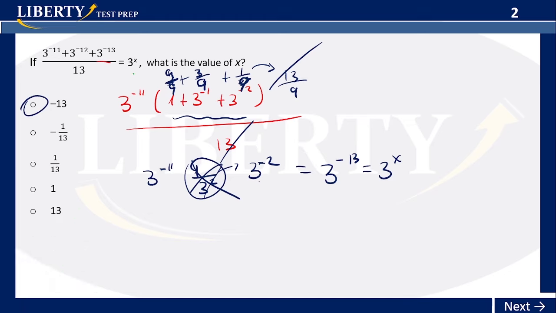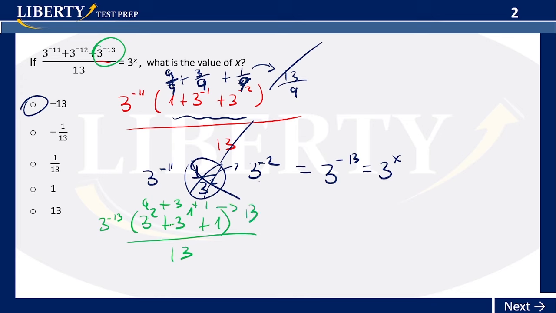Let me change to green. This guy here, that's the biggest number. So we have 3 to the minus 13. 3 to the minus 11, what does it take to become 3 to the minus 13? Actually 3 squared, right? Plus 3 to the 1 plus 1. That's basically what you have over 13. That's a factorization. And then you have 9. This is 3 squared, 9, plus 3 plus 1 is 13. So this whole thing is 13. So that whole thing gets cancelled out here.